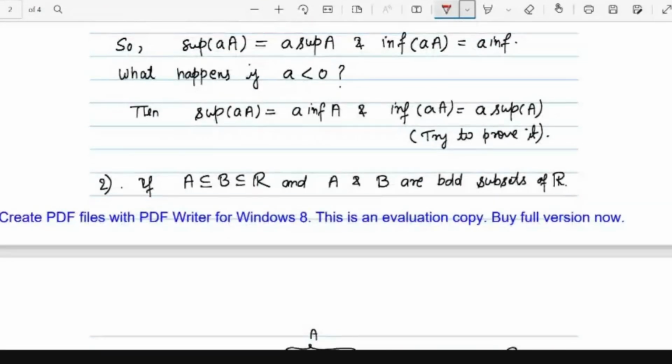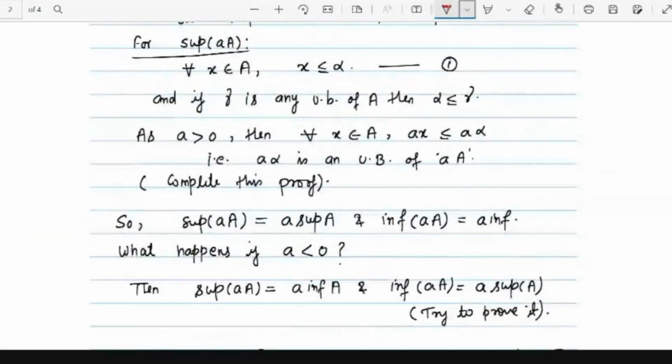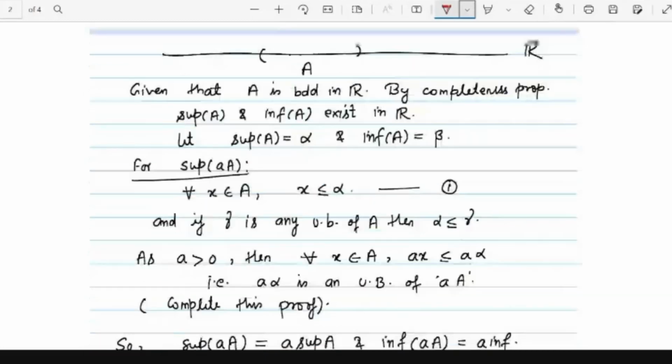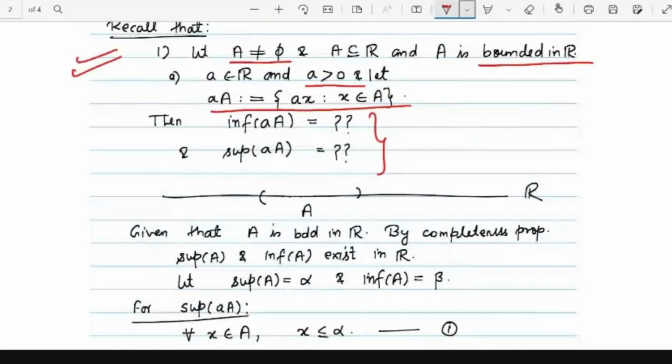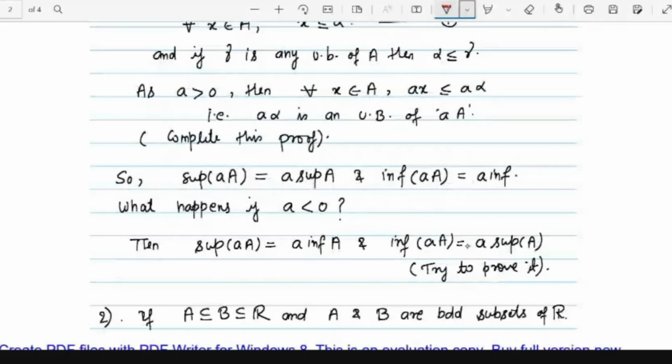Similarly, you see that the result turns out to be something like this. The supremum of this and the infimum of this, what will happen to them? So the supremum of aA is nothing but a times the supremum of A, and the infimum of aA is nothing but a times the infimum of A. Okay, now what will happen if a is less than 0?